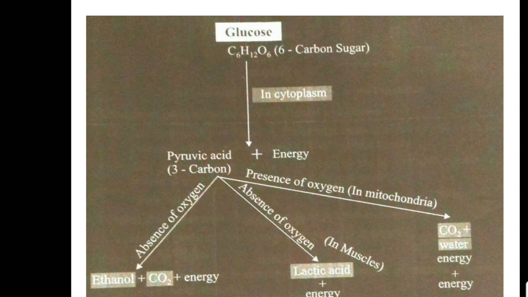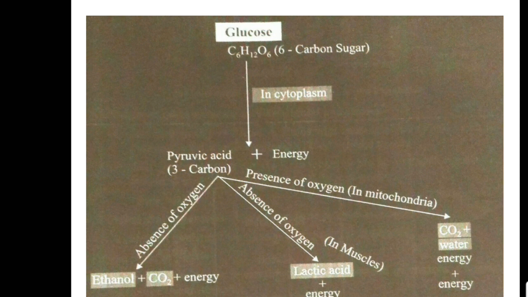The first part we discussed, the process of breakdown of glucose to pyruvic acid plus energy, is called glycolysis, and it happens in the cytoplasm. Here the 6 carbon glucose is broken down to form the 3 carbon molecule, pyruvic acid or pyruvate, plus energy.